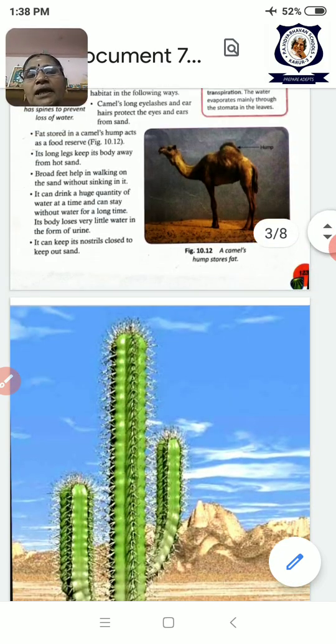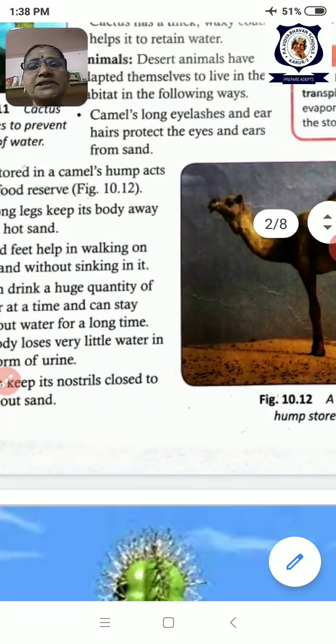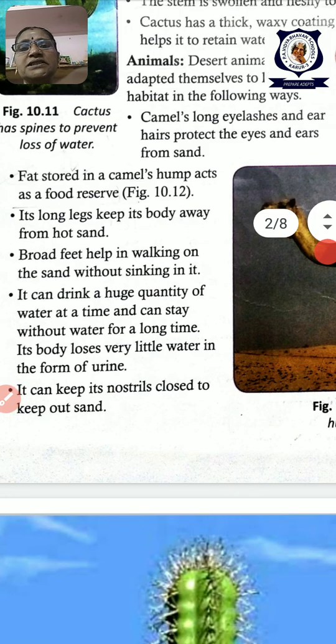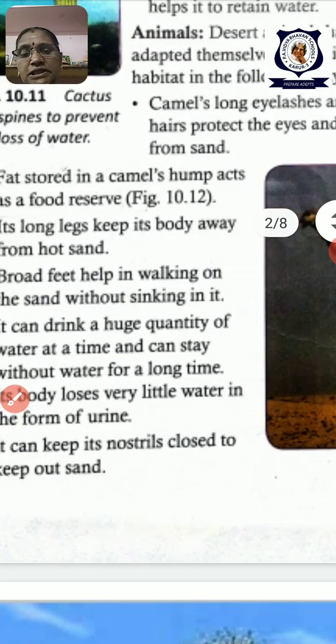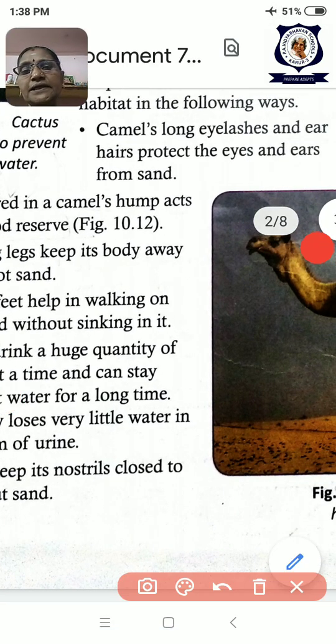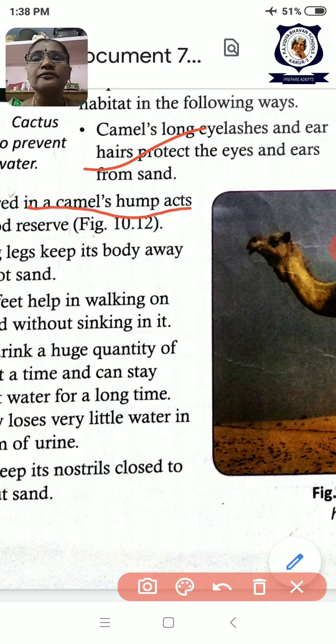Again, we will list out the adaptations of camel. In the book it is there. Okay, children. First, long eyelashes and ears having hairs to protect the eyes and ears. And the camel has the hump which is storing food in the form of fat. It has long legs and hooves to walk on the sand without sinking in it.